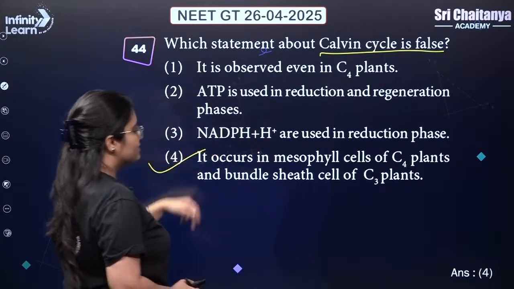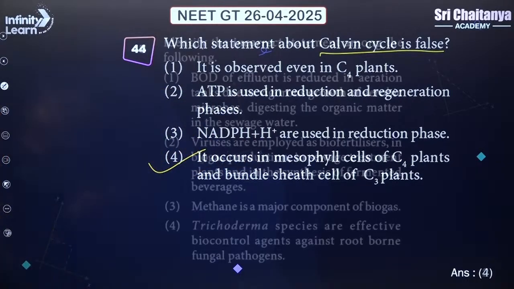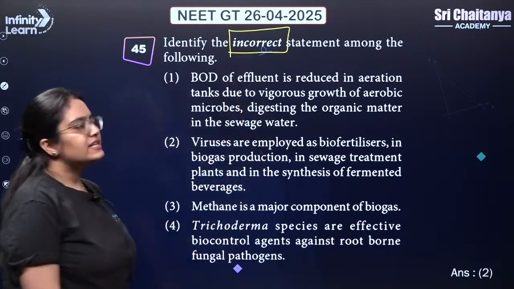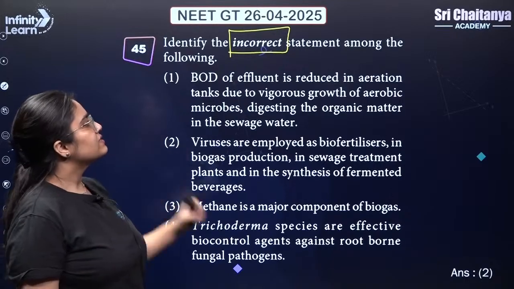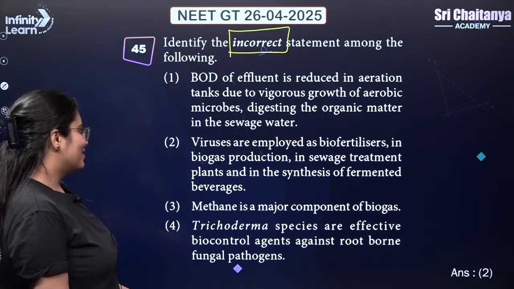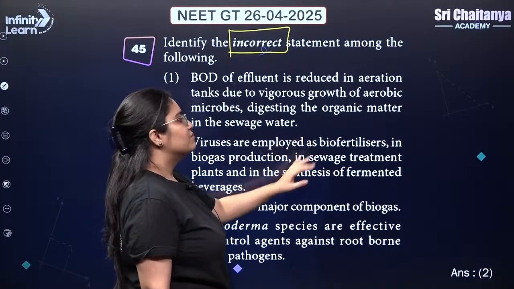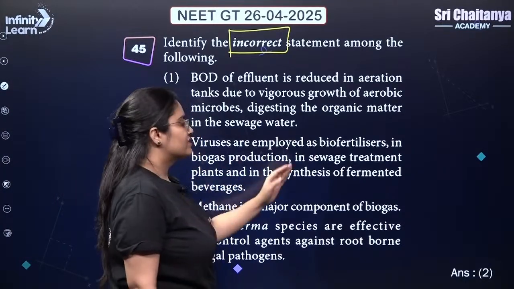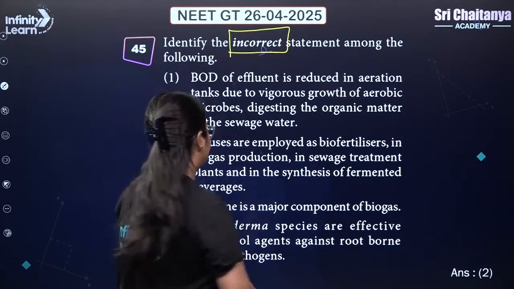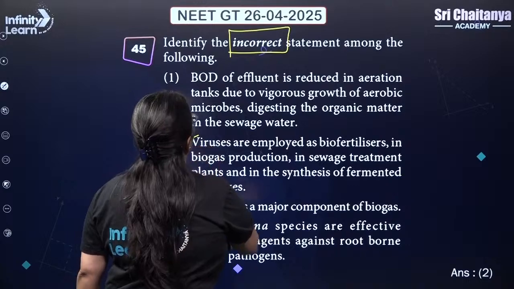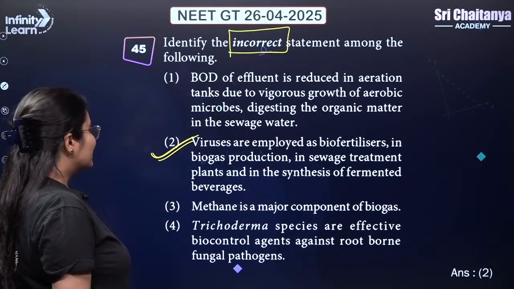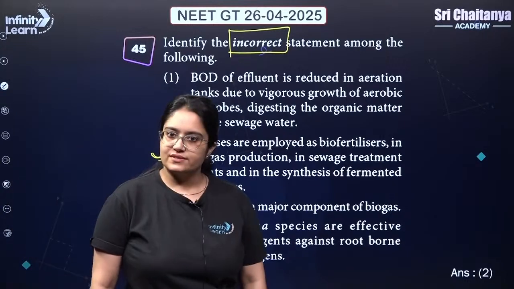So, that is why this statement is wrong. Answer is 4. Okay, so identify the incorrect statement. Identify the incorrect statement among the following. So, very simple, the second statement, very simple to identify. Viruses are employed as biofertilizers in biogas production, in sewage treatment plant and in synthesis of fermented beverages. This is incorrect. Okay, so this second statement is incorrect. So, your answer is 2, my dear students.